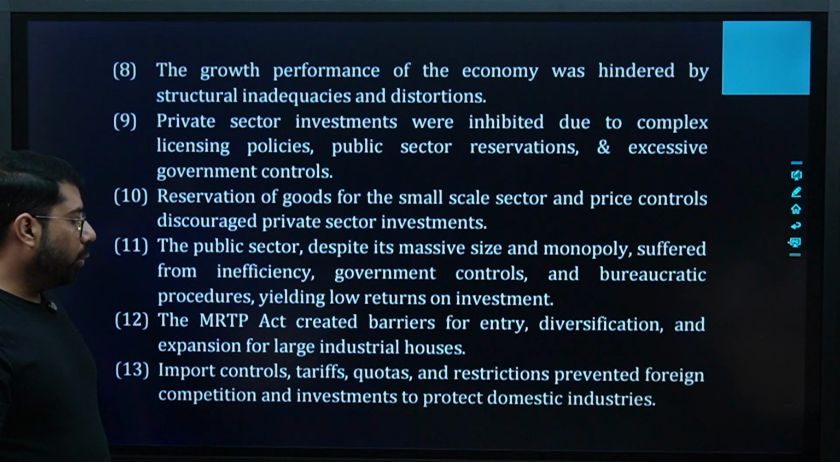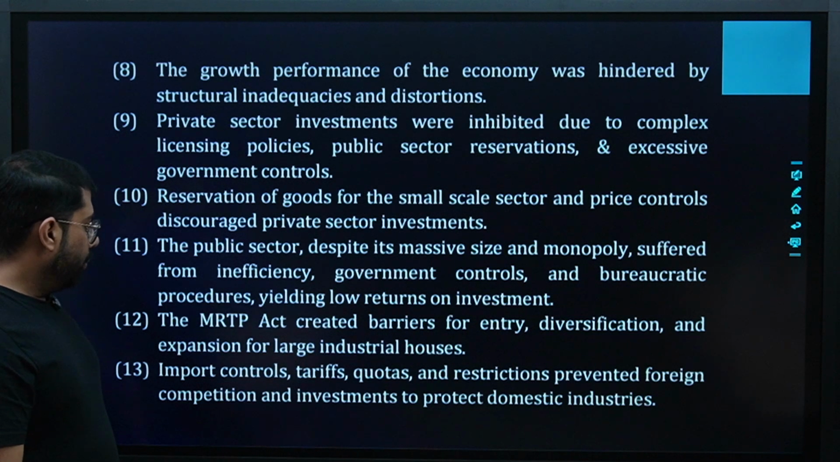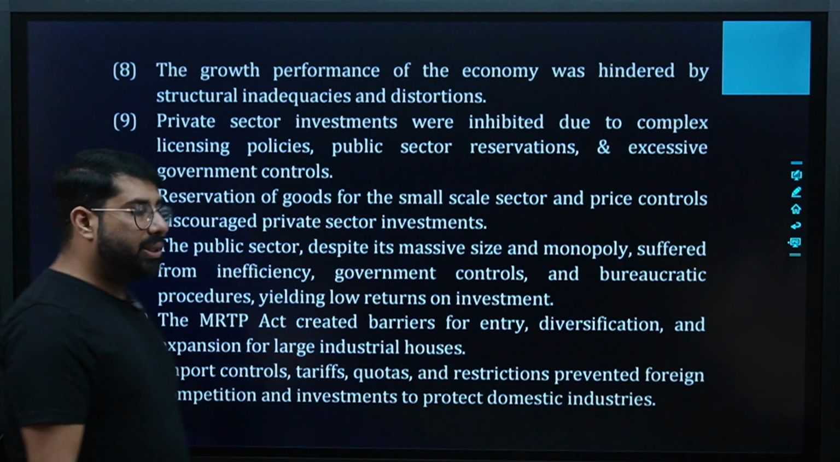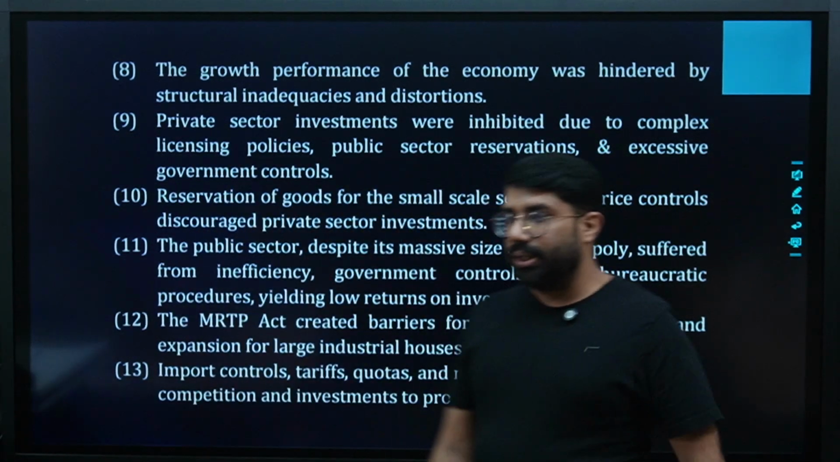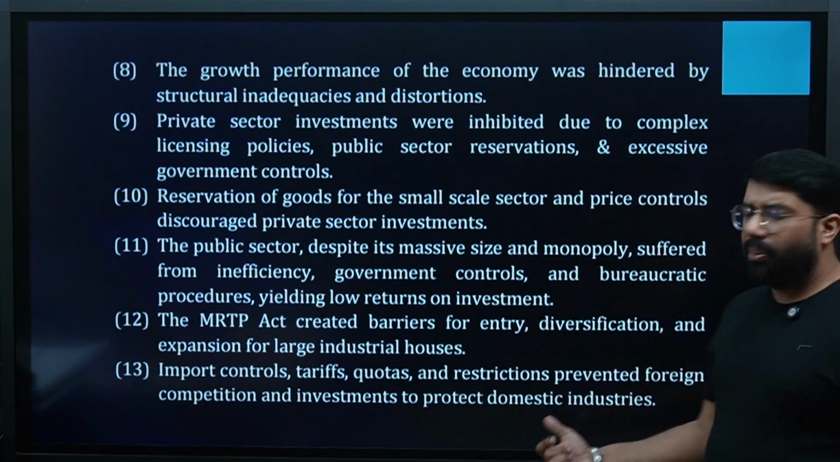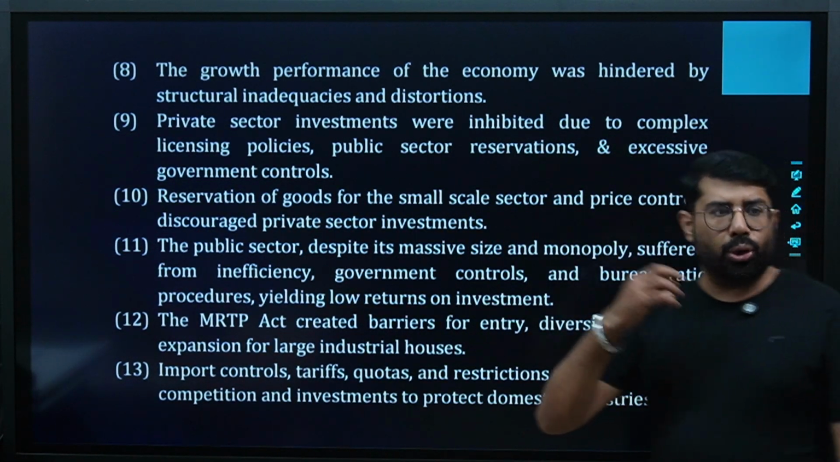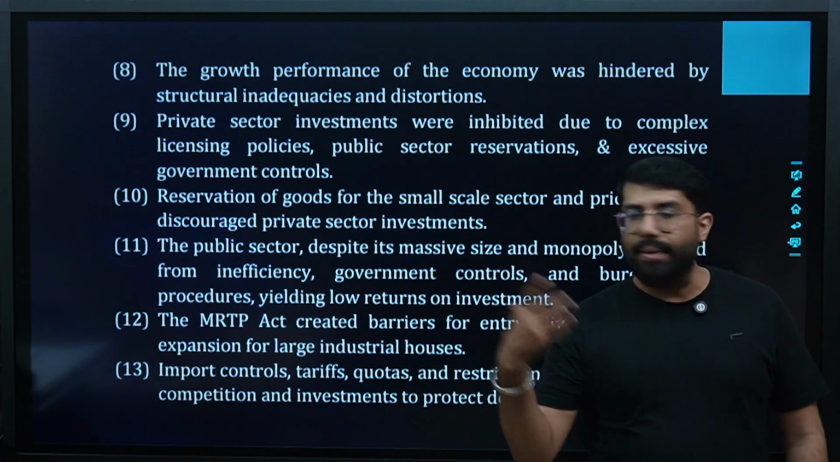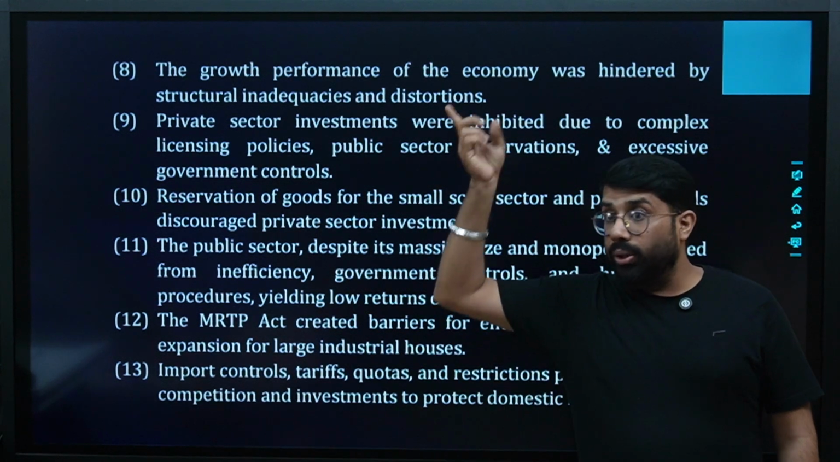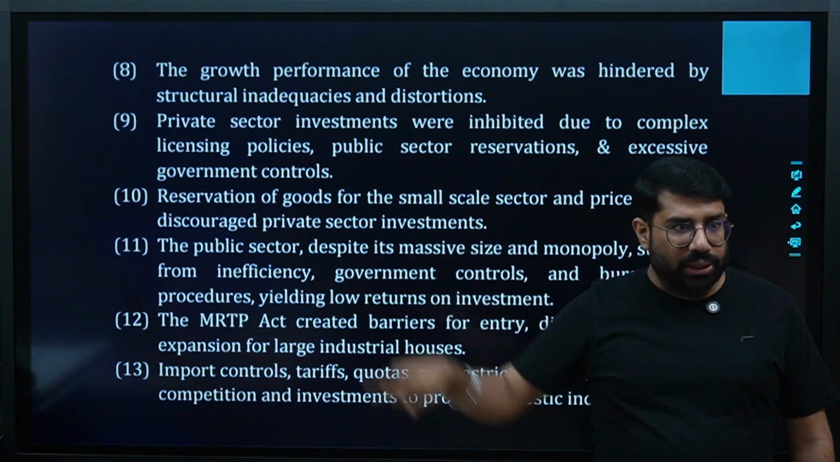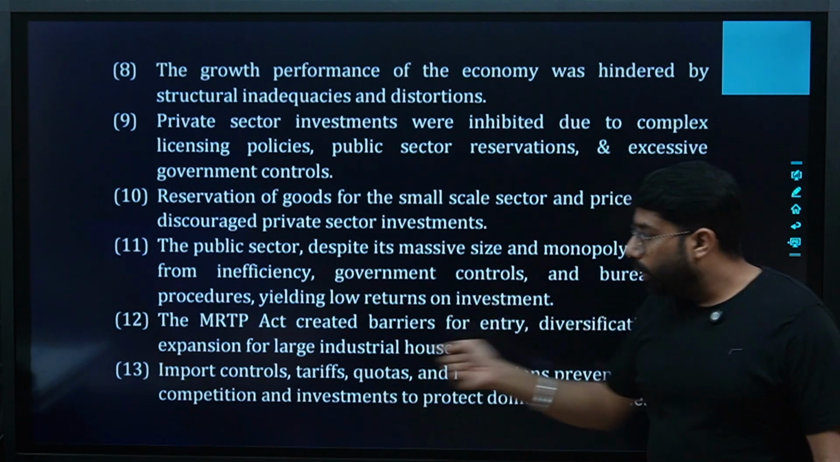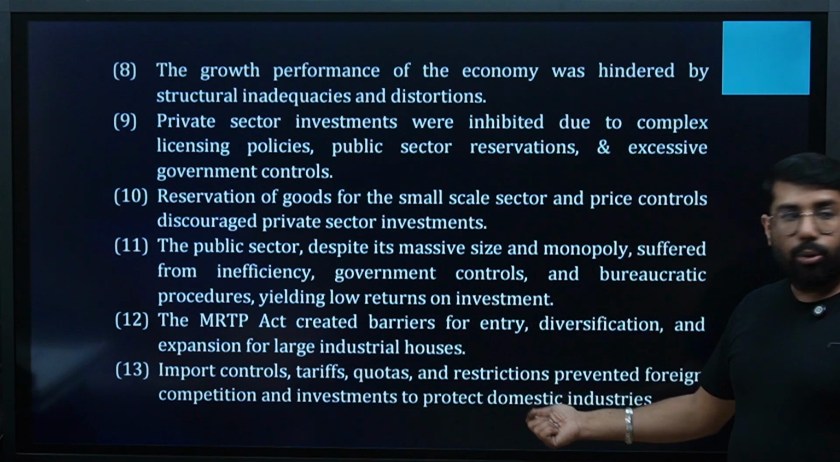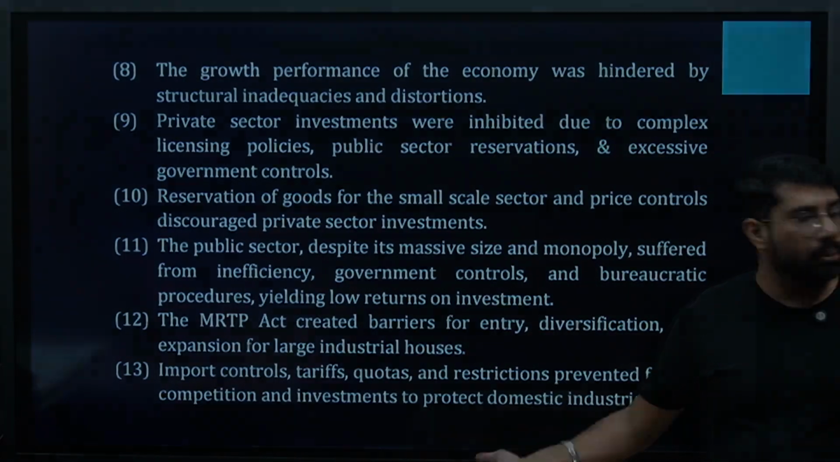Import controls, tariff quotas and restrictions prevented foreign competition and investments to protect domestic industries. So basically it says that to protect the domestic industries, there were many controls which were imposed on import, many quotas were there, tariffs were there, anti-dumping duties, CVD, you remember all those tariffs, international trade. So why were all these things done? To protect the domestic market.